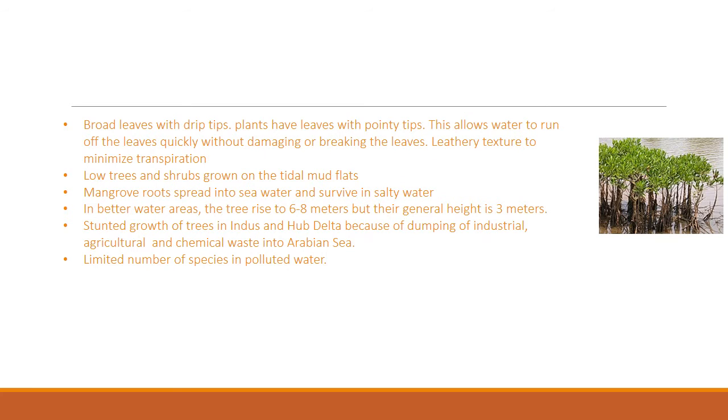Stunted growth of trees in Indus and Hub Delta because of dumping of industrial, agricultural and chemical waste into the Arabian Sea. So stunted growth means that growth is stopped due to certain disease or pollution. So that results into the dwarfing of plants. Limited number of species in polluted water. So growth and spread both are affected because of pollution.